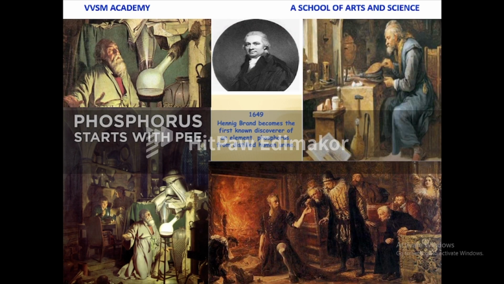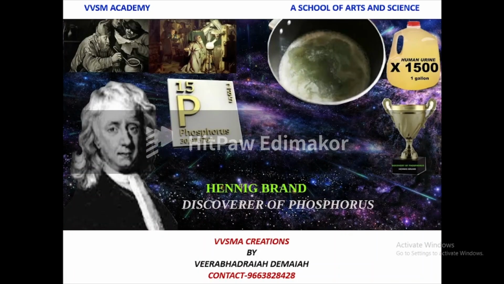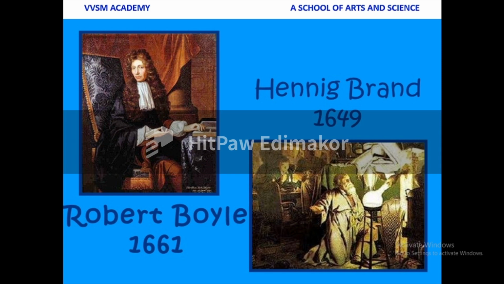These are the history. The discovery of phosphorus: Henning Brandt becomes the first known discoverer of an element, phosphorus, from distilled human urine. Brandt, discoverer of phosphorus. This is the person responsible for